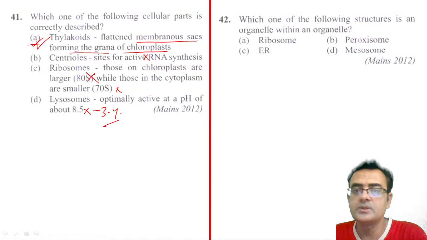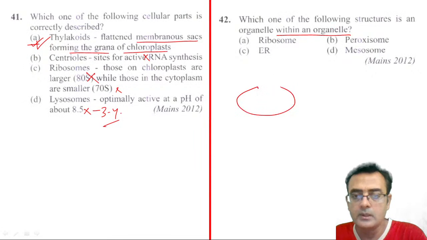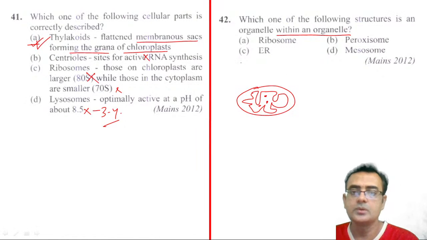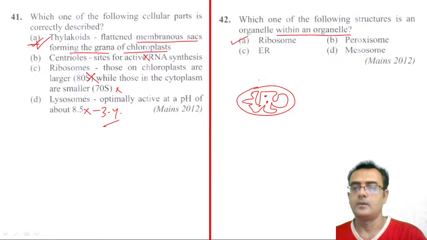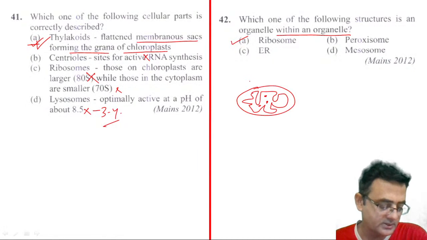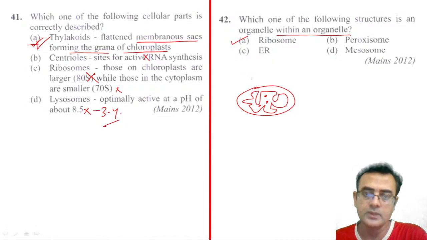Which one of the following structures is an organelle within an organelle? Like you can see the mitochondria. Mitochondria is the organelle which contains many 70S ribosomes. So ribosome is the organelle within the organelle, right? So ribosome is the correct answer. Organelle within the organelle is the ribosome.